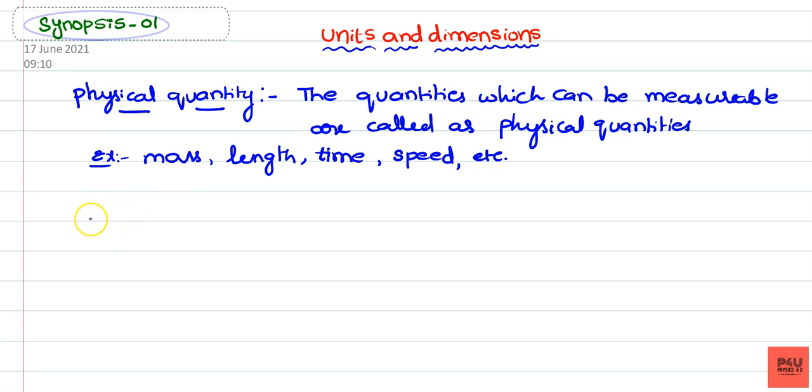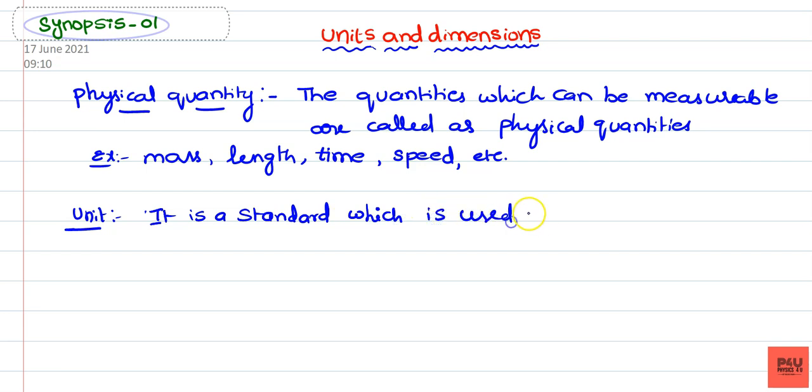And coming to the unit, what is meant by unit? So unit is a standard. Actually, unit is a standard which is used to measure. It is a standard which is used for the measurement of a physical quantity.